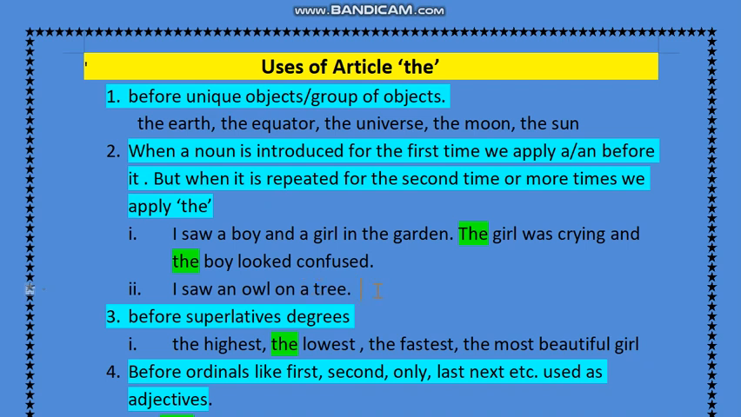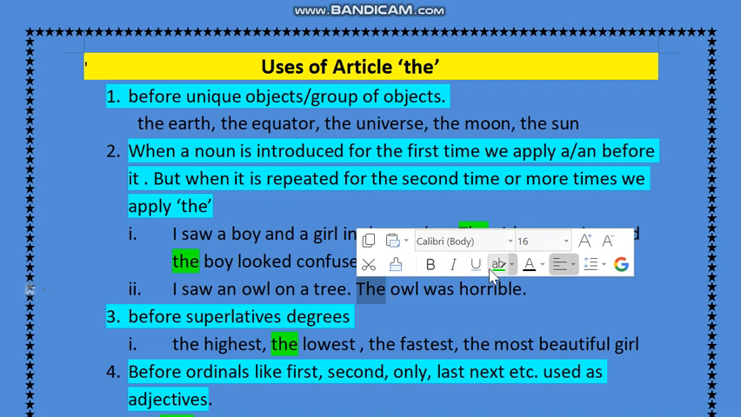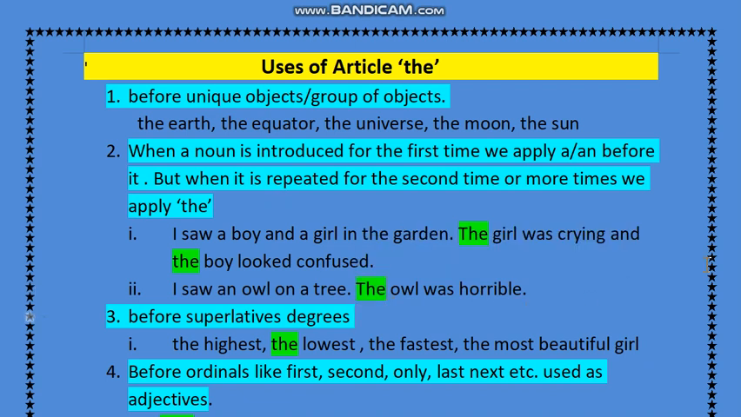Now if I say, dash owl was horrible. Okay, now I have repeated the word owl again. And if it is the second repetition, I have to apply the before it. So I should say, the owl was horrible. Clear?